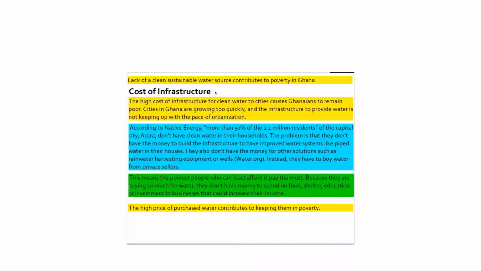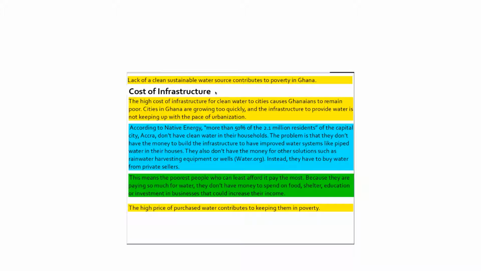So, cost of infrastructure. Notice how all of this really supports that the cost of infrastructure is causing poverty. The high cost of infrastructure for clean water to cities causes Ghanaians to remain poor. Cities in Ghana are growing too quickly, and the infrastructure to provide water is not keeping up with the pace of urbanization.